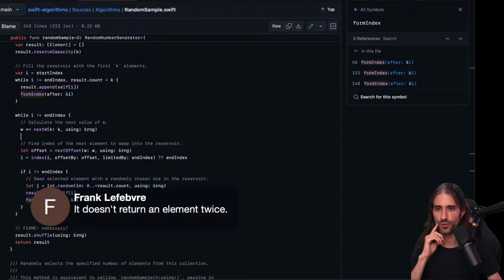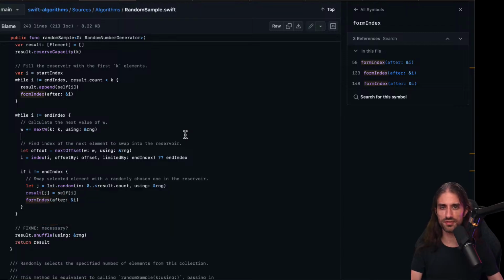So yeah, it won't return the same element twice. So that's the no replacement part that was mentioned. And so here it gets this next W. Okay, find index of the next element to swap into. Okay, so it creates the reservoir and then it swaps elements from the array into the reservoir.